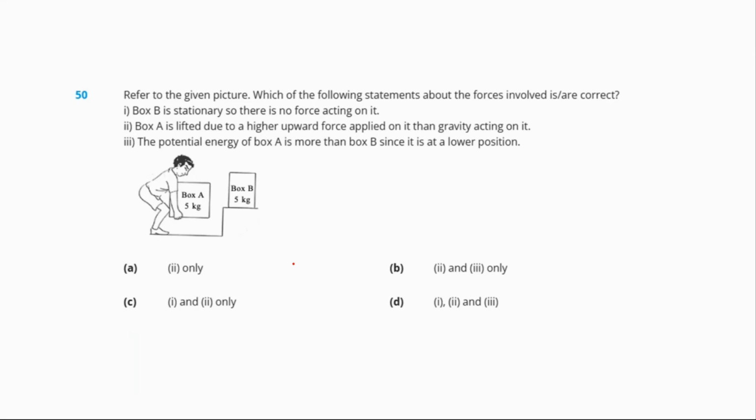Hence box B has more potential energy. So our correct answer is option A, that is, option 2 is the correct one. Box A is lifted due to a higher upward force applied to it than gravity acting on it.